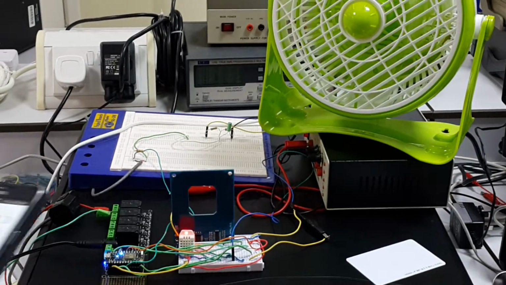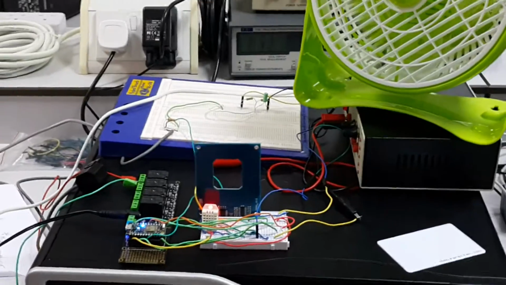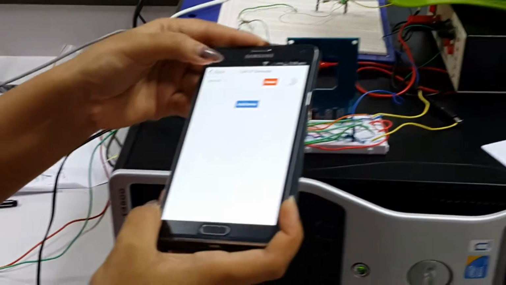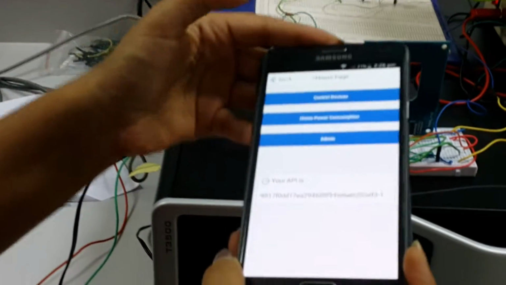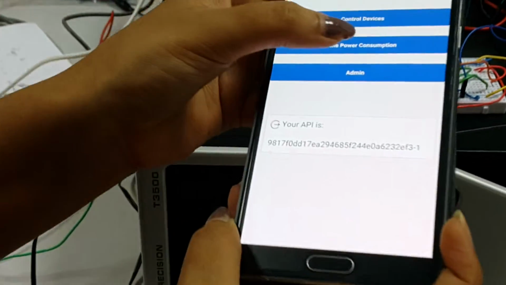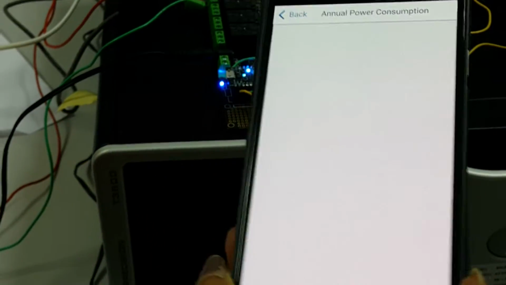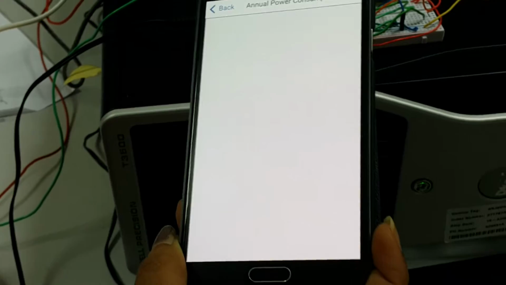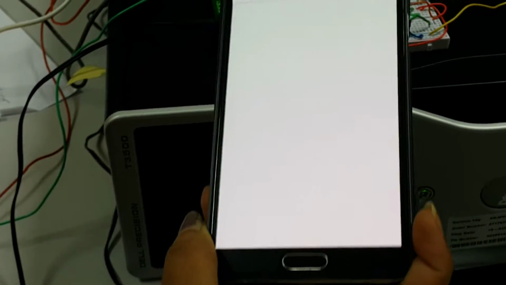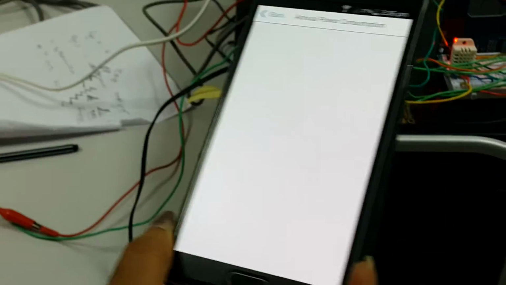So this is how the controlling part is done. Then the other service available for the user is viewing the power consumption graph. This is going to generate a graph rendered by the Pentaho BI analytics server.